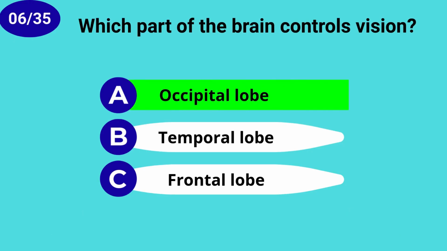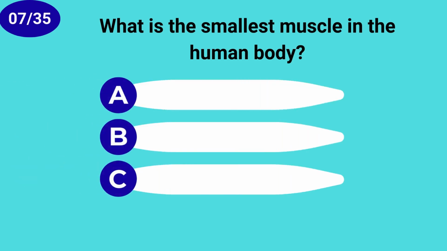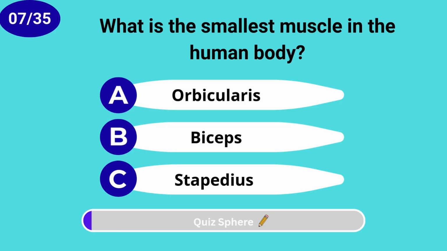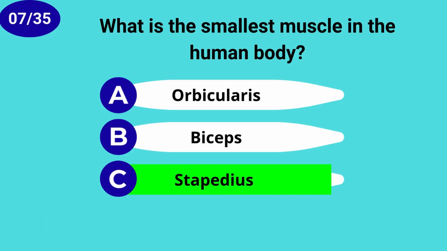Occipital lobe. What is the smallest muscle in the human body? Stapedius.